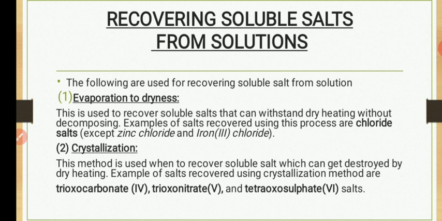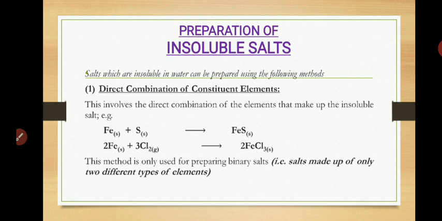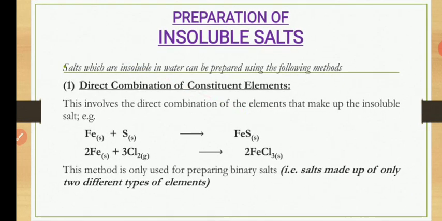Before the class ends, let's talk about how to prepare insoluble salts. Actually, there are two major methods of preparing insoluble salt. Number one is by direct combination. You are already familiar with direct combination under acid.